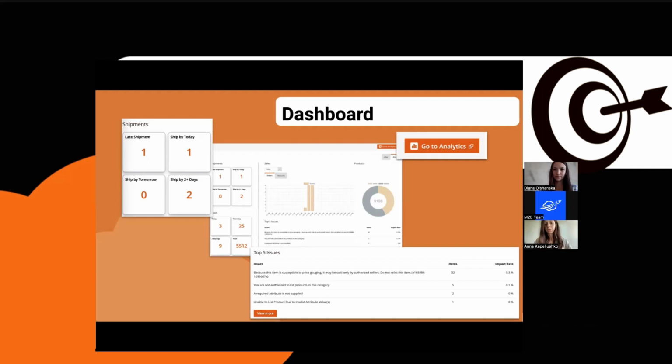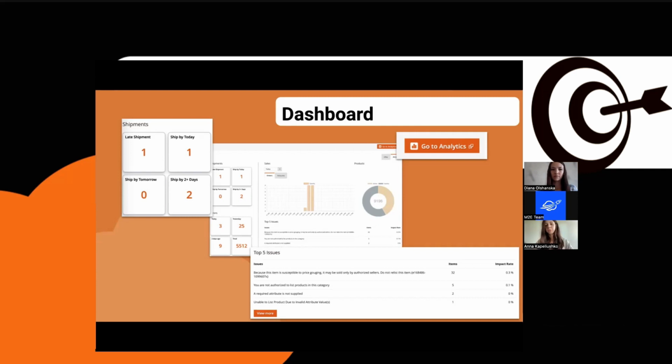Besides that, you can also see and compare the sales trends during different time periods. It's just the basics of the analytics data that we imported for you.